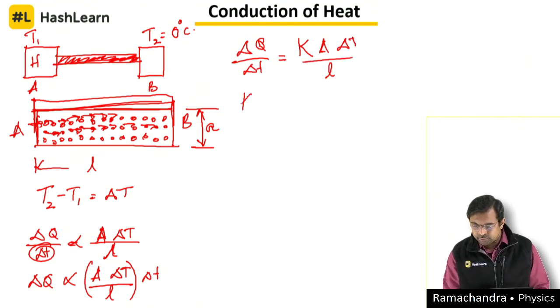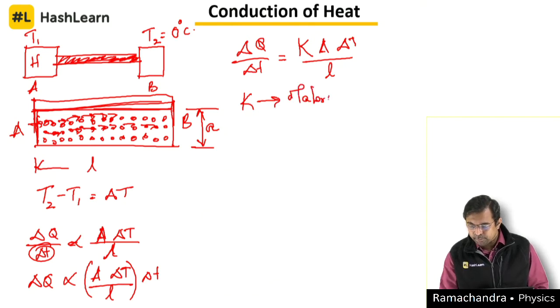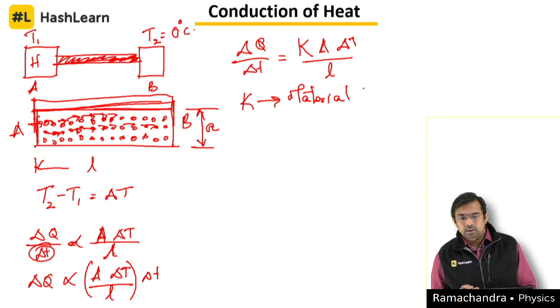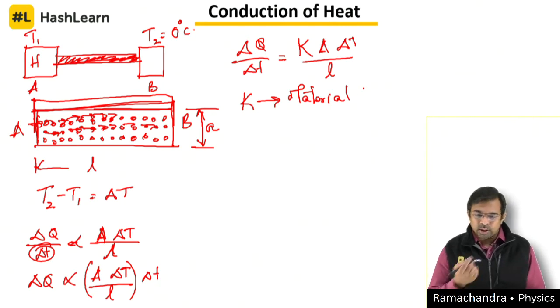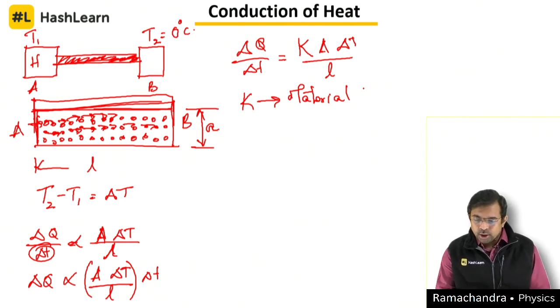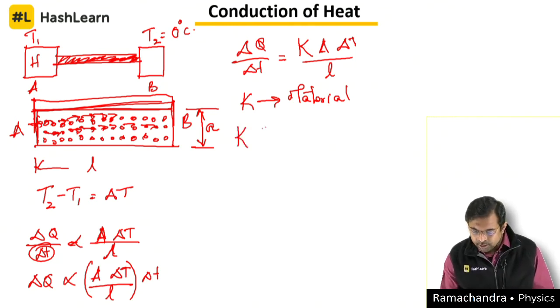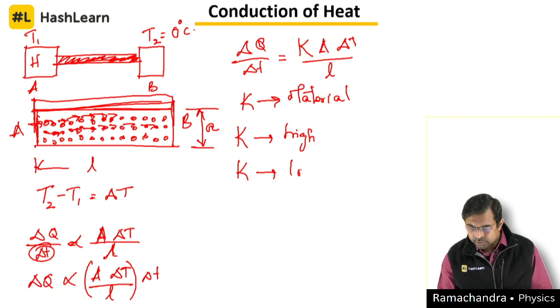This coefficient of thermal conductivity depends on the material property, the chemical property of the material. What does it mean? Probably whether it is a metal or non-metal, and whether it is a good conductor or bad conductor. Good conductor, bad conductor and insulator are decided by this K. For a good conductor, K will have a high value, and for a bad conductor, K will have a low value.